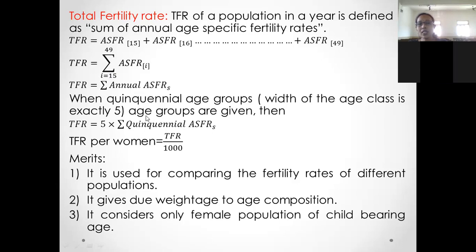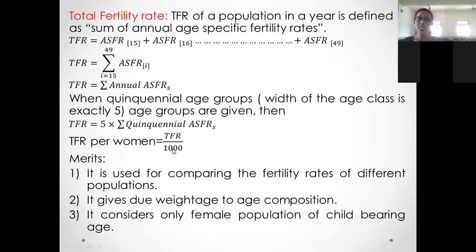So quinquennial means, if the age group, age class or width of the class is exactly 5, then you have to make use of this formula. When quinquennial age groups, that is width of the age class is exactly 5, are given, then TFR equals to 5 into summation of quinquennial ASFR. The age class width should be 5 throughout the data. Width of the class interval should be uniform. There should be a uniform age gap.